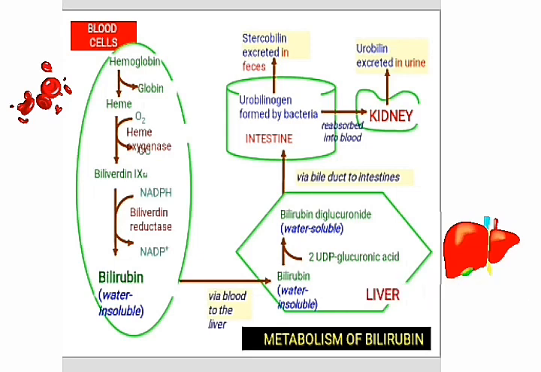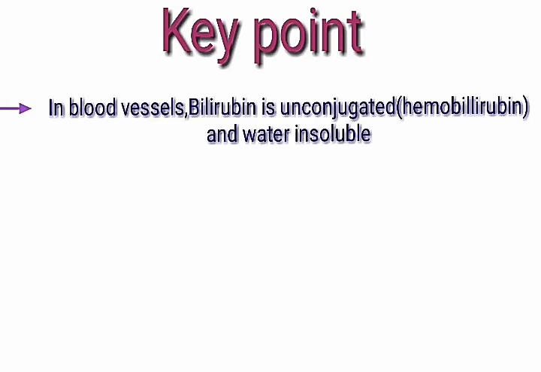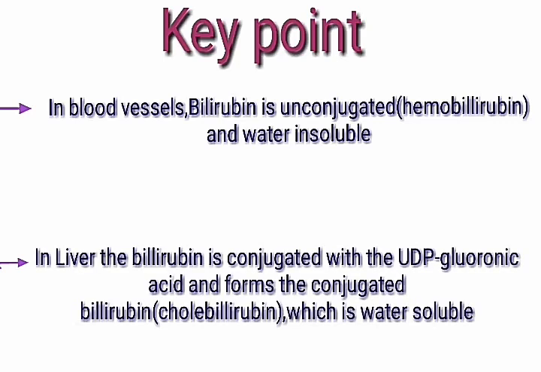Now bilirubin is combined with the UDP glucuronic acid and forms bilirubin diglucuronide, which is the conjugated form of bilirubin. Bilirubin diglucuronide is excreted into the intestine through the bile, which is responsible for the color of urine and feces. Key point: in the blood vessel, the hemobilirubin is in the unconjugated form and water insoluble, and in the liver, the bilirubin is conjugated with the UDP glucuronic acid and forms the conjugated bilirubin.